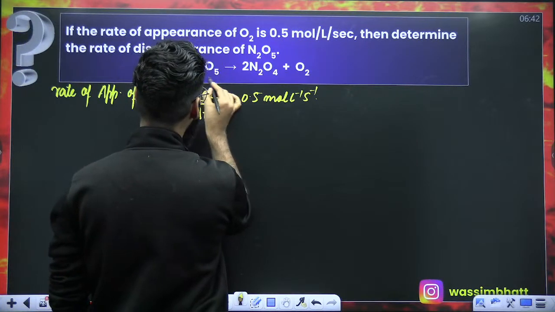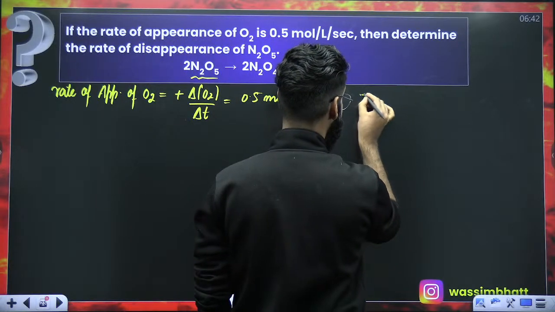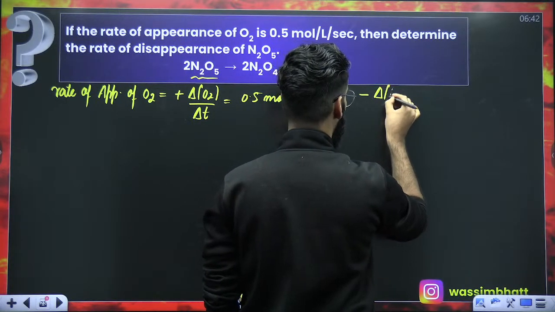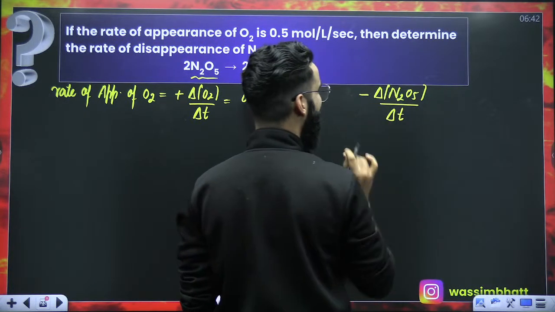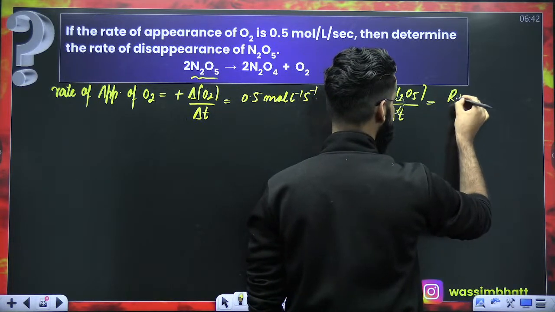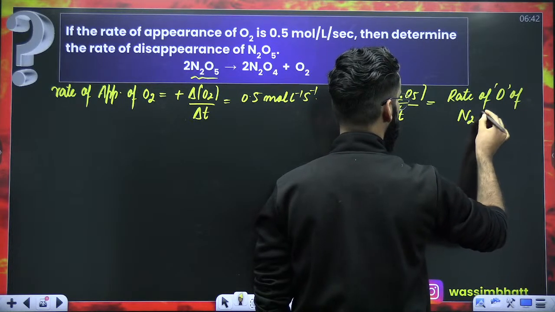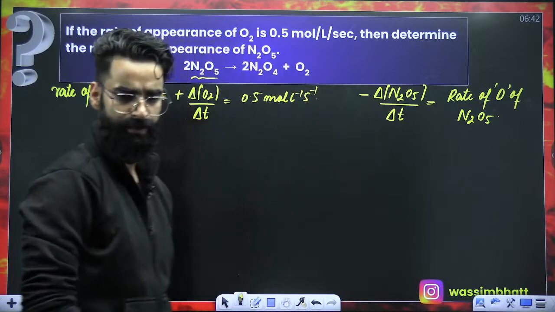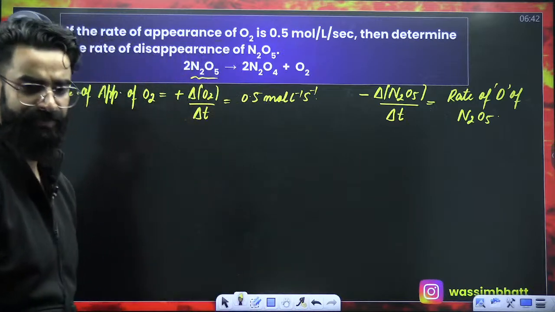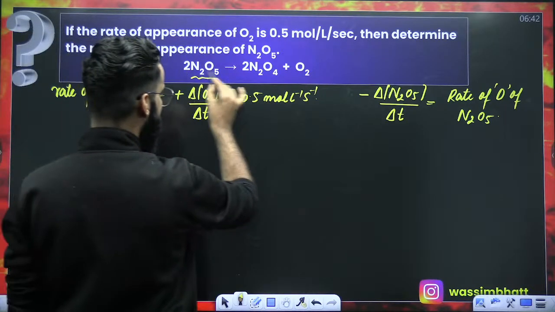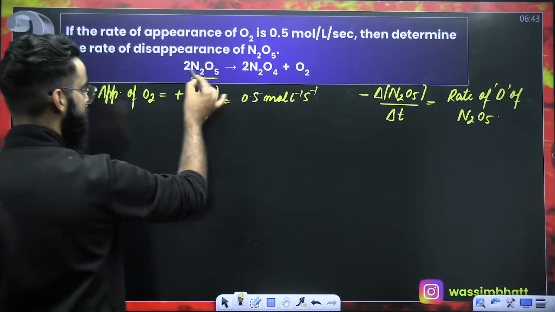How do I represent the rate of disappearance of N2O5? For disappearance you start with a minus sign: change in the concentration of N2O5 divided by delta T, without dividing by the stoichiometric coefficient. This term is called the rate of disappearance of N2O5, and this is the term we have to calculate. Now, the reaction given to us is in balanced format.